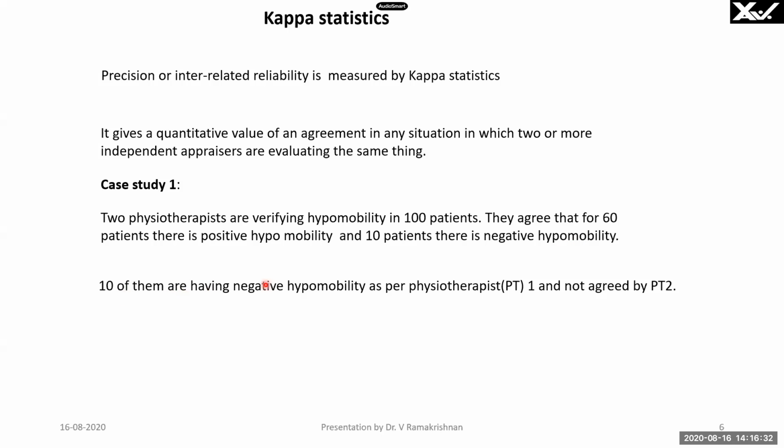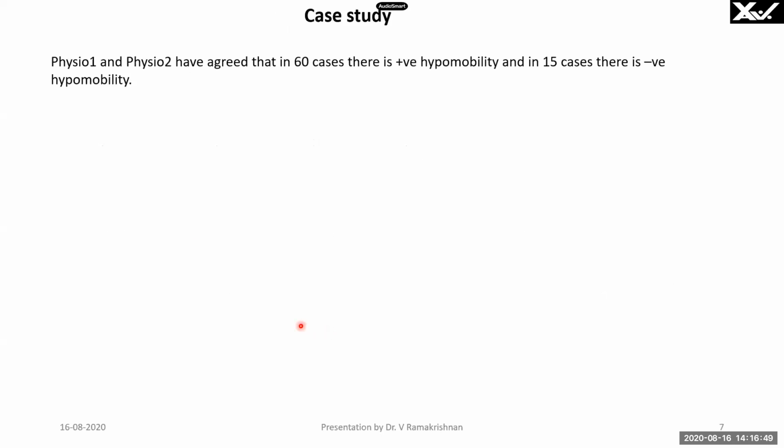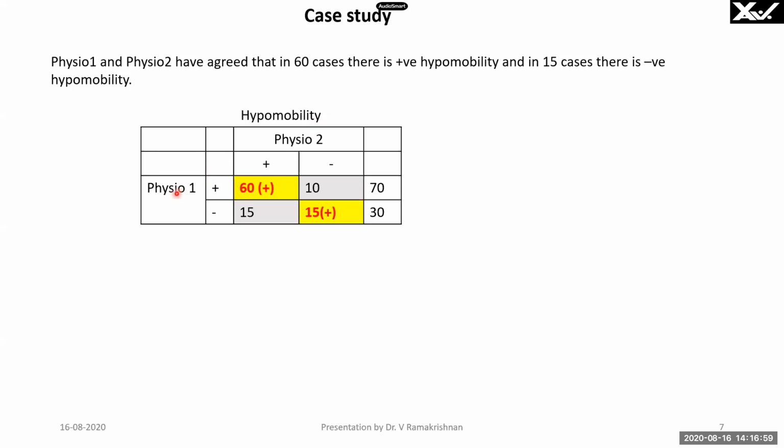10 of them have negative hypomobility as per physiotherapist 1 and it is not agreed by physiotherapist 2, right? The remaining have positive hypomobility as per physiotherapist 1 and it is not agreed by physiotherapist 2. We will see how to do this. So the case study is: physio 1 and physio 2 have agreed that in 60 cases there is positive hypomobility and in 15 cases there is negative hypomobility. So that is what I have written.